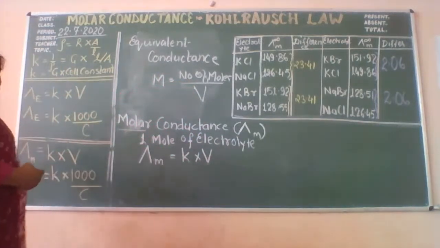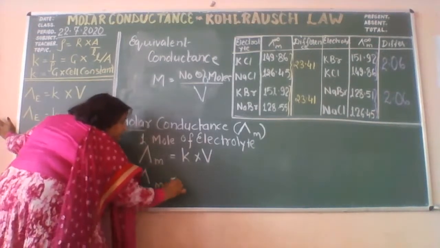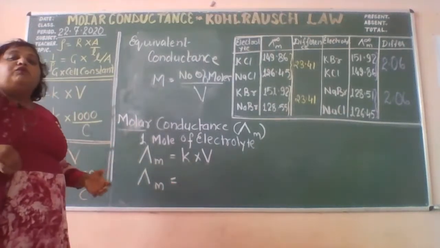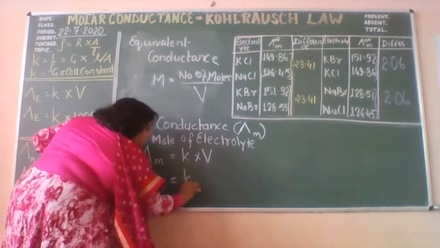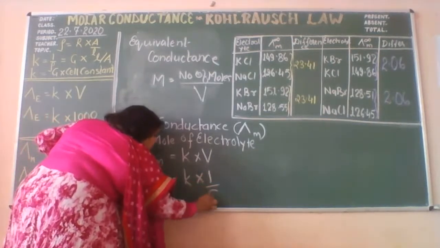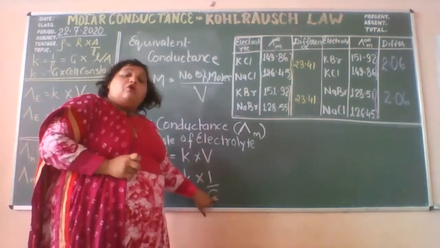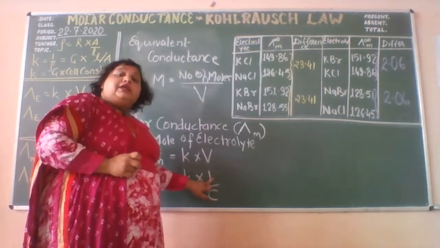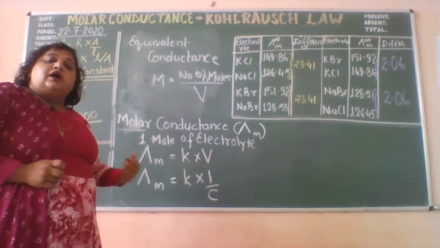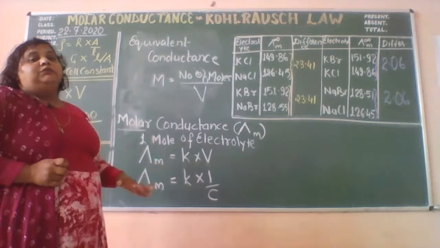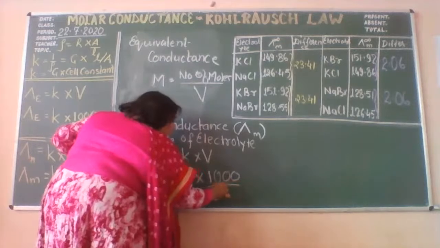So now I am coming to the conclusion. Right, coming to the formula that is extremely important from the examination point of view, for the purpose of numericals. The molar conductance is equal to K into 1 by C, and C is the number of moles. Please remember, C is the number of moles present in 1 liter volume of the solution. And if the volume is taken in milliliters or cubic centimeters, I think we all remember the formula that we used at that time.